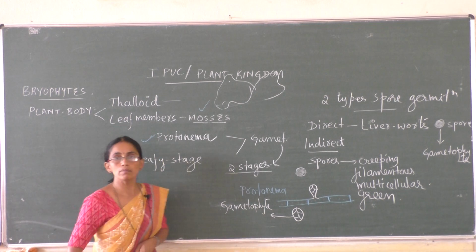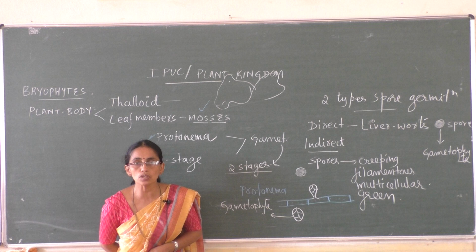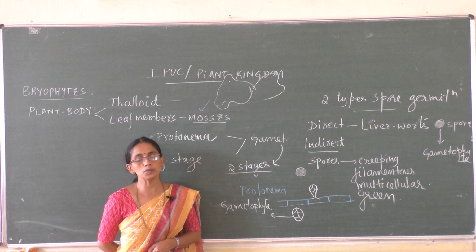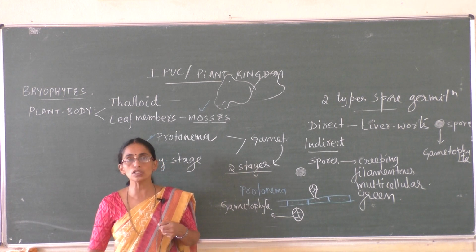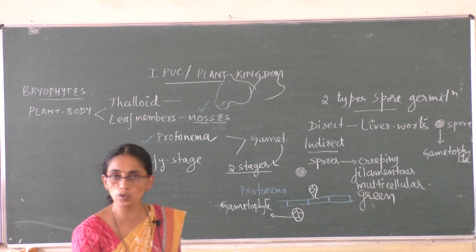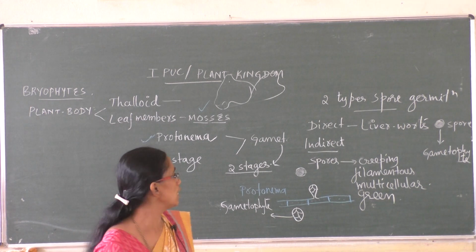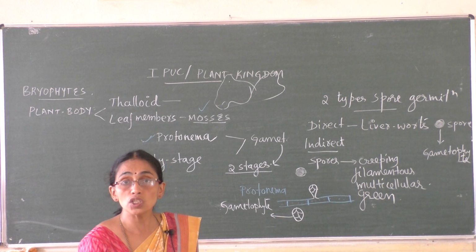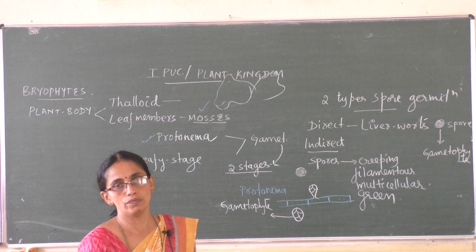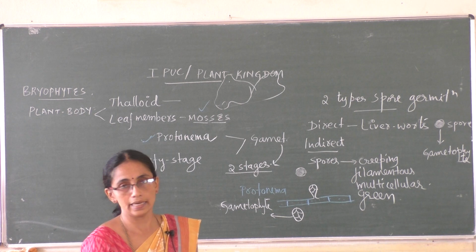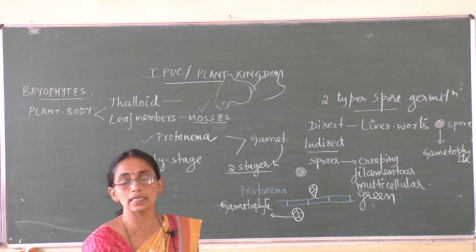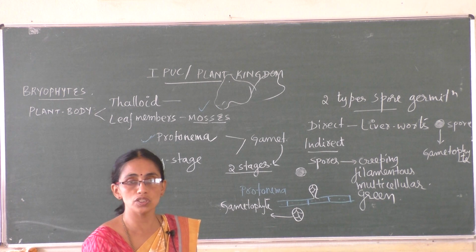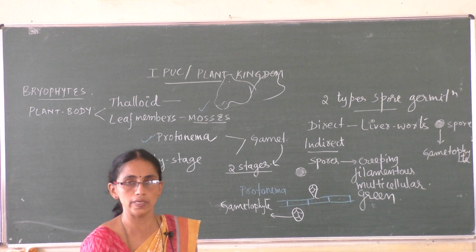Before that, Bryophyta members show alternation of generation. Gametophyte phase later changes into sporophyte or gives rise to sporophyte. Sporophyte later gives rise to gametophyte. Spore germination is of two types in Bryophyta, direct and indirect. First, direct in the case of liverworts. Spores on germination give rise to gametophyte.